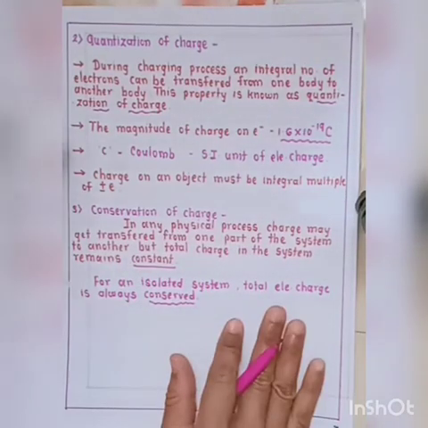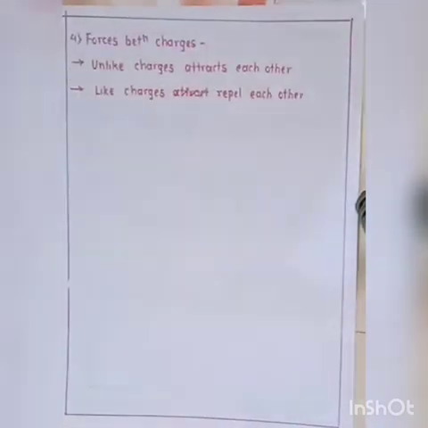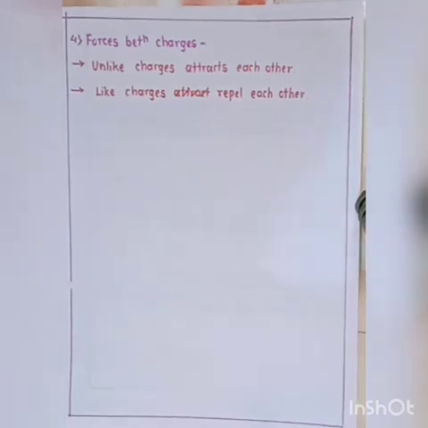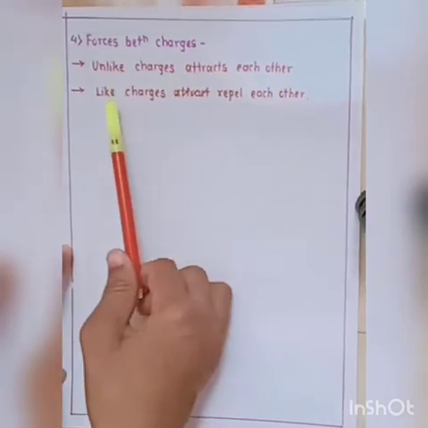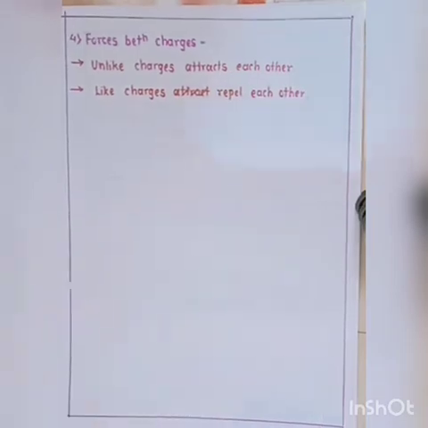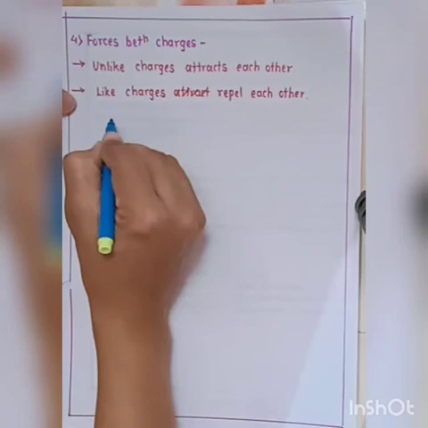Okay. Now next property, that is the fourth property, forces between the charges. Now we know that unlike charges attract each other and like charges repel each other, because there are two types of charges, positive charge and negative charge. So opposite charges attract each other, and like charges repel each other. For example, now consider the first diagram.